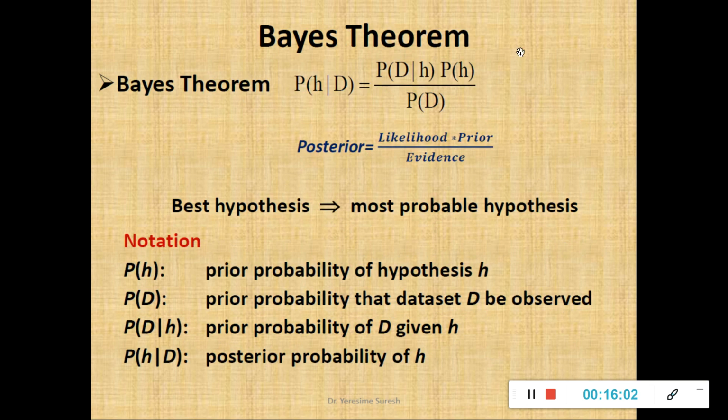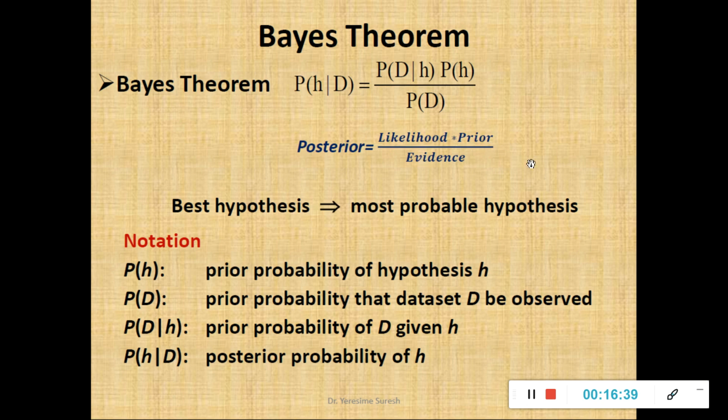Now in this slide I have written the general definition for your Bayes theorem. The definition from the previous slide I have just carried over here. So P(H|D) is your posterior probability, which is equal to the product of P(D|H), which is called the likelihood. I already gave an example: among a given set of 100 students, which student is probably having the chance of becoming a topper? That student I call the likelihood, into the prior probability. What is prior probability? Previous semester performances.